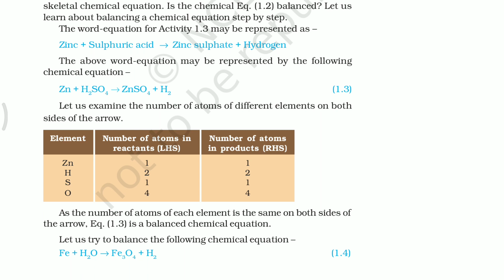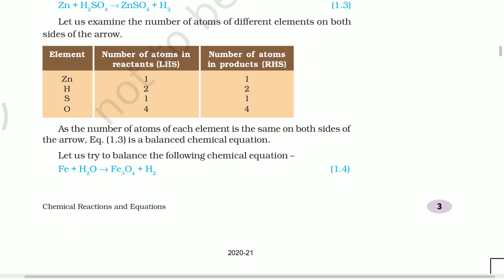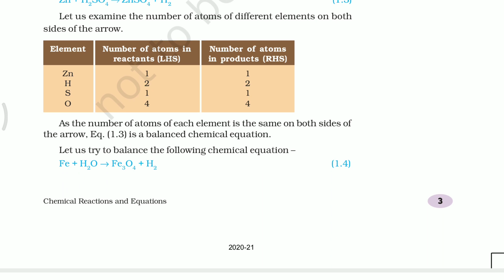So count the numbers. On the left hand side, how many zinc atoms are there? 1. Right hand side, 1. Hydrogens, left hand side 2, right hand side 2. Sulfur, left hand side 1, right hand side 1. Oxygen, left hand side 4, right hand side 4. Like this we count all the atoms given in the chemical equation. That is the first and important point.